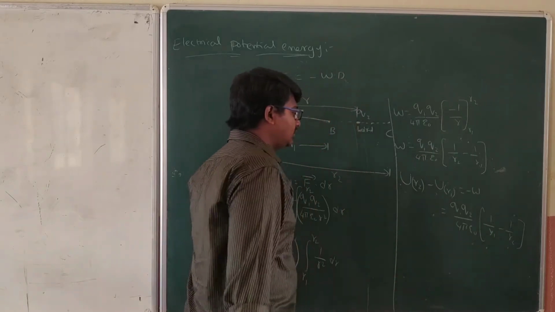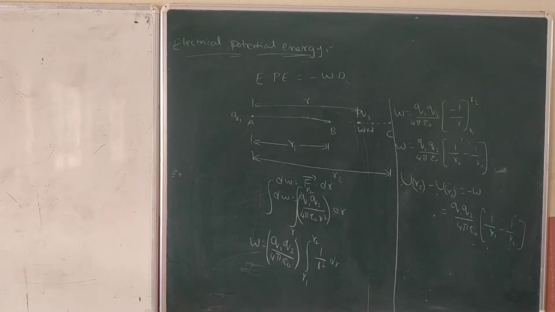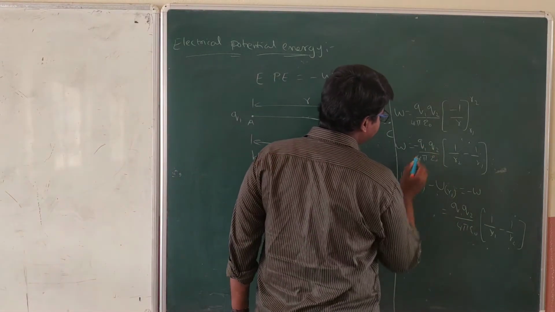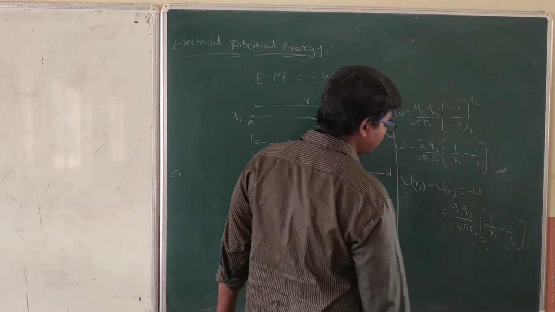Simply U at R2 minus U at R1. If you see carefully here, the minus sign will come in like this.